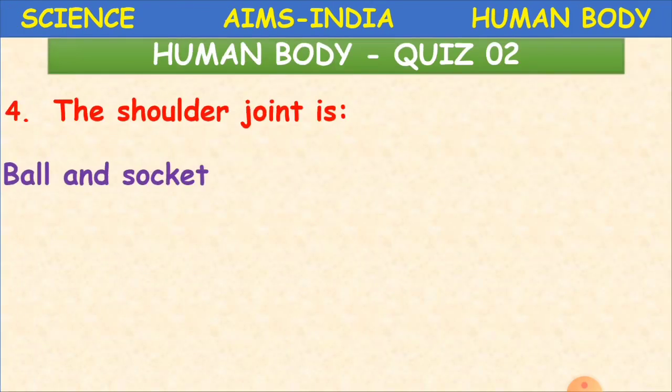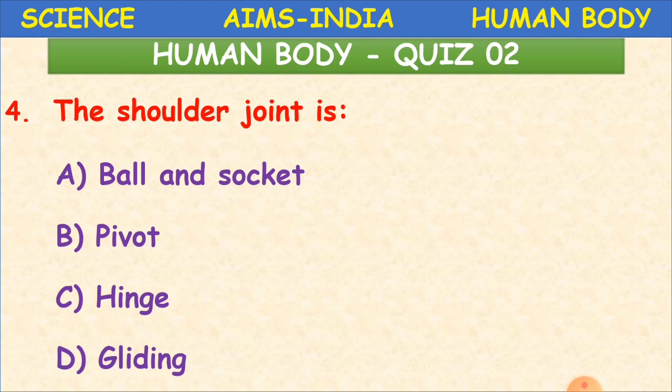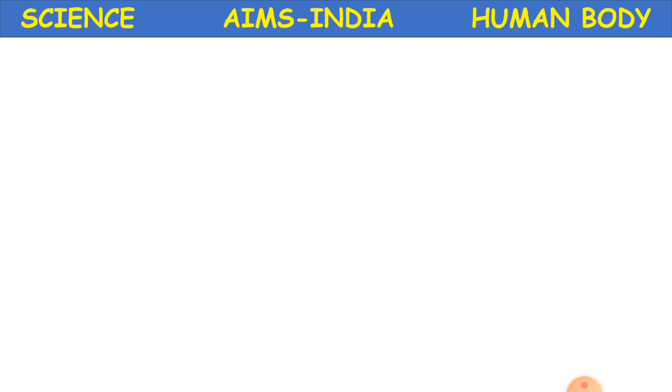Now the shoulder joint is, A is ball and socket, B pivot, C hinge and D is gliding. So which is the correct option children? Shoulder. Okay, yes, the correct option is ball and socket. Like if you see the cricketers, they'll take the ball, raise the ball up in the air and then they'll just bowl. So it's so much of action taking place because of this shoulder joint. Okay, and it is named as ball and socket. Yes. The next question.